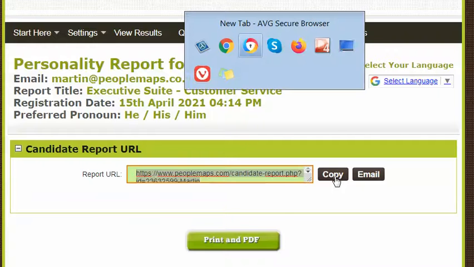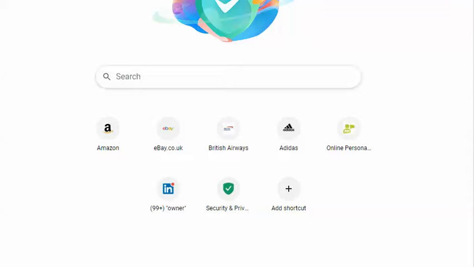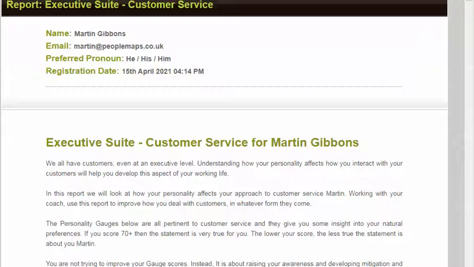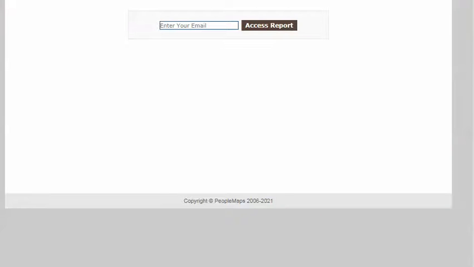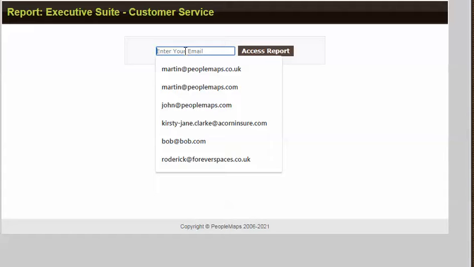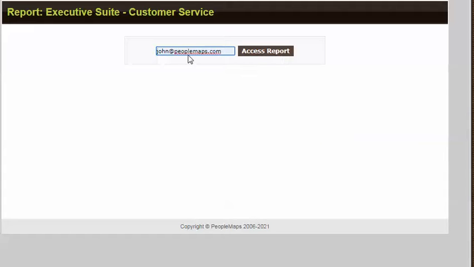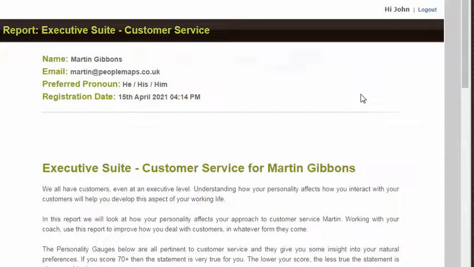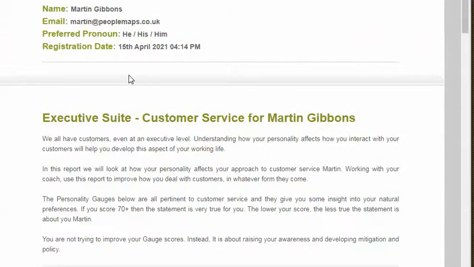So let's just go to another browser. Let's imagine I'm now the client. So I'm just pasting that URL, and what I'll come up with is this. This is what your client will see when they get that URL first time round and they need to enter their details. So I'm just going to enter John. That was what we added to the authorized list, and now John can see the report.